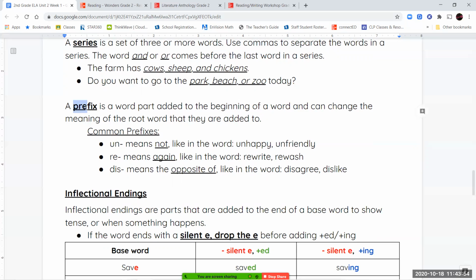Now, pre, all by itself, is also a prefix. So pre means something before. So when you were watching a movie and you watch the previews, those are the little introductions to other movies that they talk about before your movie starts. And fix means to attach to something. So prefix means you're sticking something on to the beginning, before the word. You're sticking something on before your main word. So unhappy. Here's my word, and this part is on to the beginning of my word, right? So this is my prefix here, where it's rewrite.